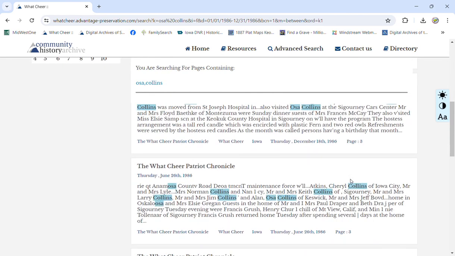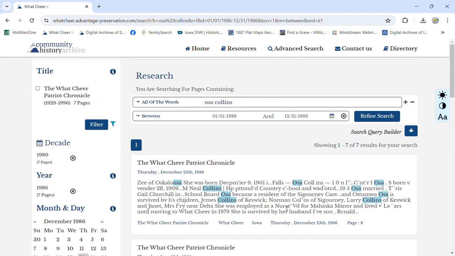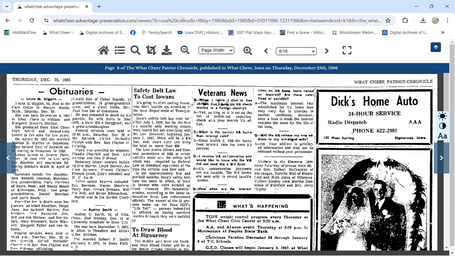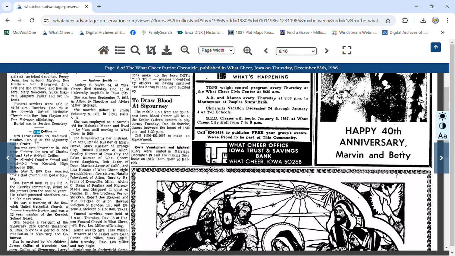It will bring up different things you can look at that are actually different articles from that time period. It's kind of scrambled, but you can look and it'll show you a brief summary of what's in there. Now this one I can tell is the obituary that we're looking for. So you click on the Watch Your Patriot Chronicle, because that was the paper being used at that time period. We click on that and it'll bring up the actual web page from that. And it should be highlighted, and there it is. OSA is highlighted right there.